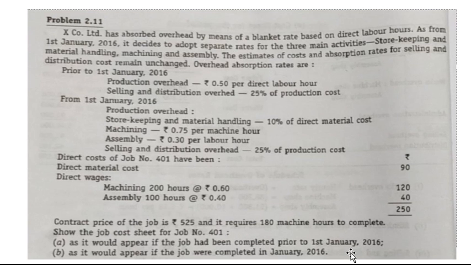Prior to 1st January 2016, there was only production overhead and selling and distribution overhead. When the organization decided to add three main activities and assign rates for them, the cost has increased, because the setting up cost for the activities has increased.